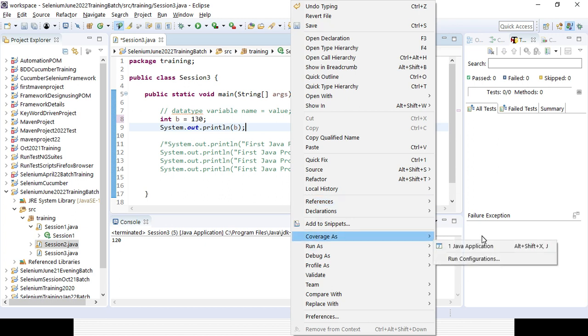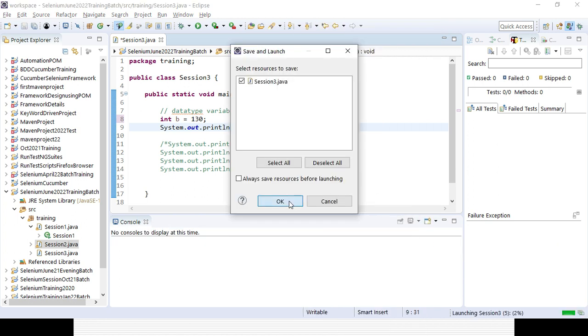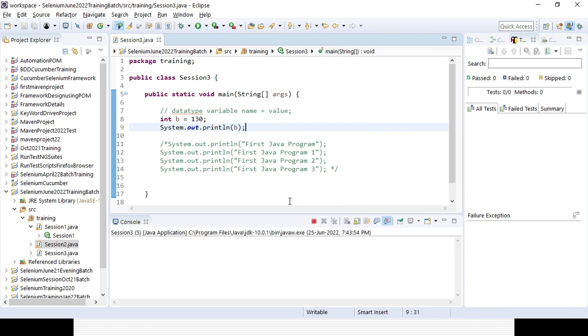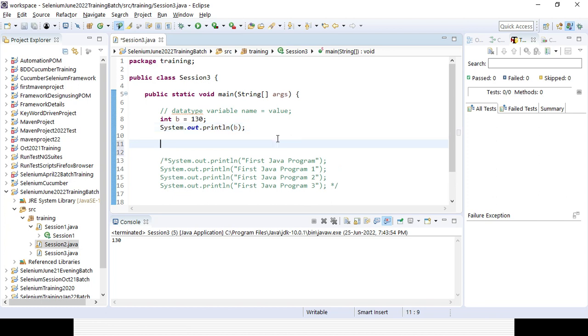So byte is the very short one, then short, then integer, then long. In case you have long digits, you need to declare something called long. In case you want to declare something with decimals, you can declare float or double. Float is 32 bits and double is 64 bits, but in case you need to give some decimal, suppose you want to declare double d equal to